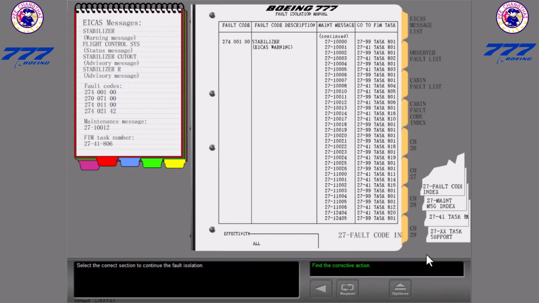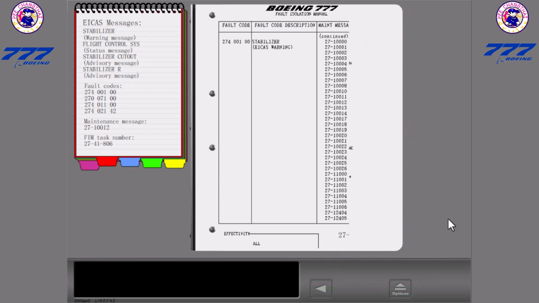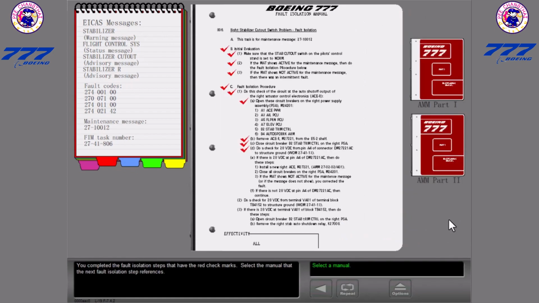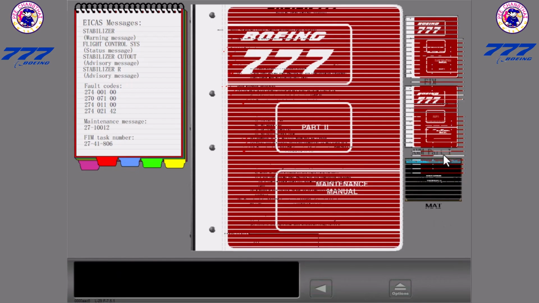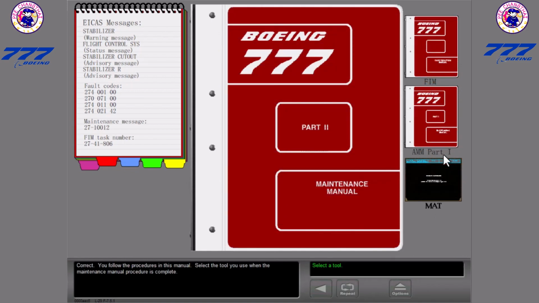Select the correct section to continue the fault isolation. You completed the fault isolation steps that have the red check marks. Select the manual that the next fault isolation step references. Correct. You follow the procedures in this manual.